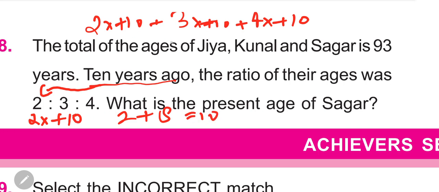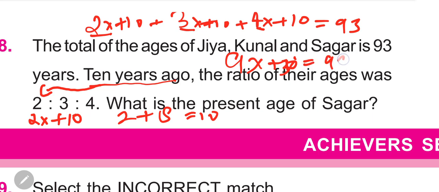Similarly, these 10 years we add to all the numbers, and this equals 93, because the present total is given as 93. Now, if you add 2x plus 3x plus 4x, you get 9x. And 10 plus 10 plus 10 is 30, which is equal to 93. Now transfer this, so 9x is what?